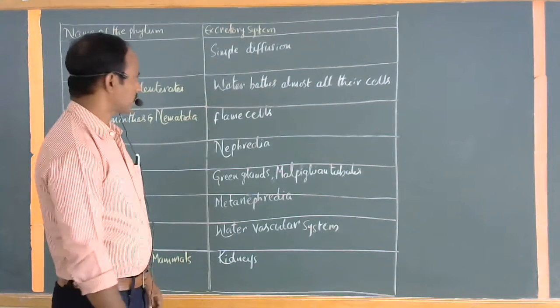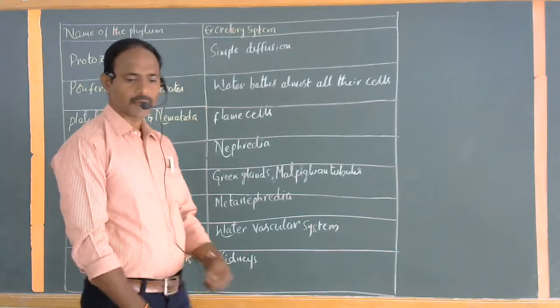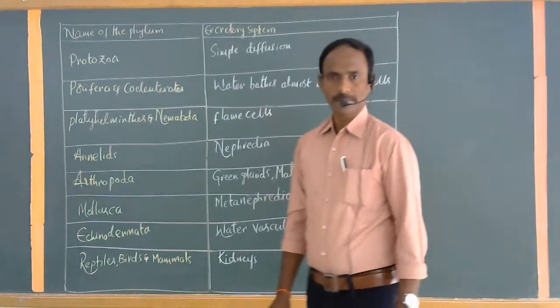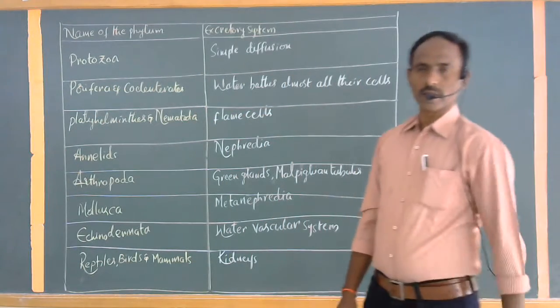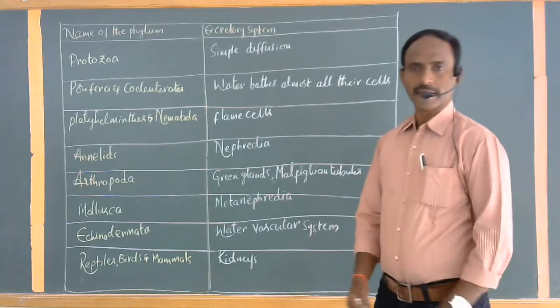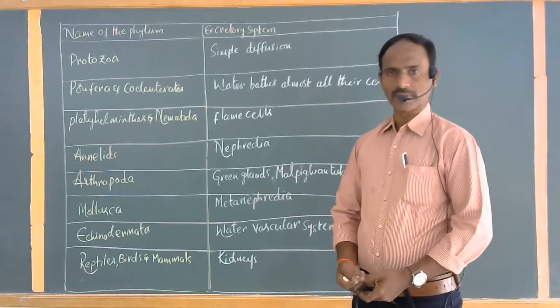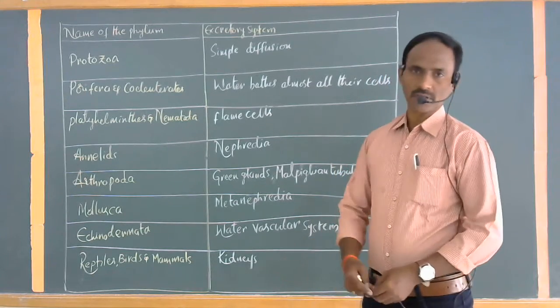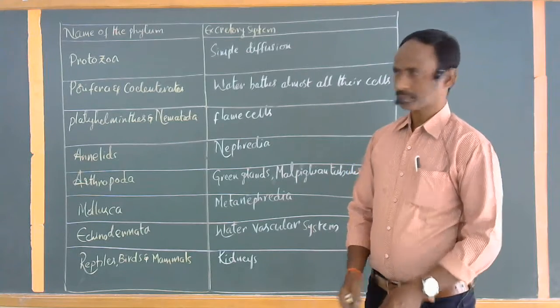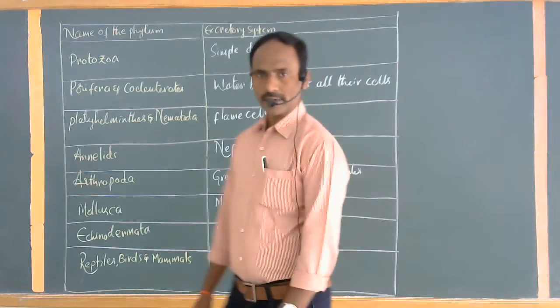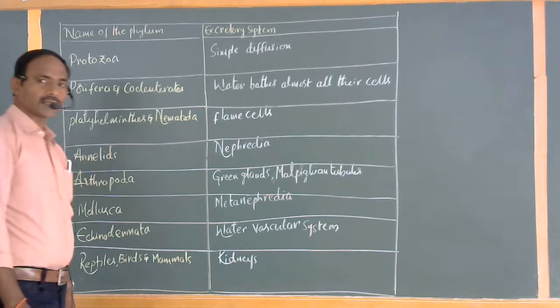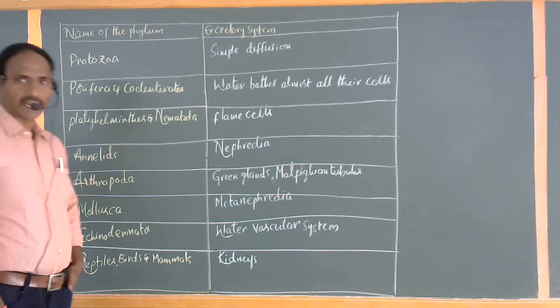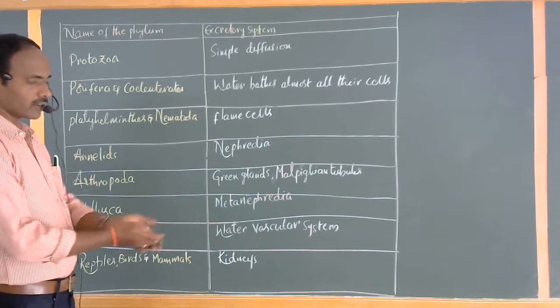Good morning, students. In the last topic, we learned clearly how excretion goes on in human beings, kidney transplantation, the process of dialysis, and other pathways of excretion. Today, in this topic, we will see how excretion goes on in primary organisms. Excretion in other organisms.